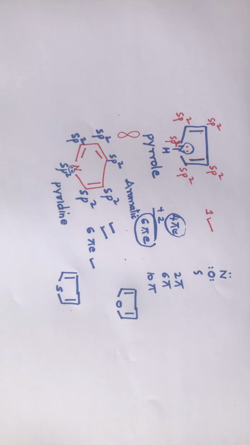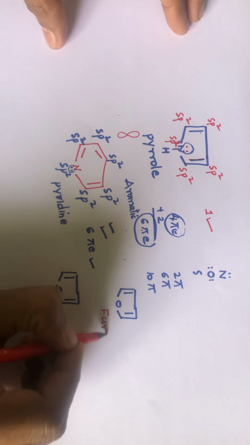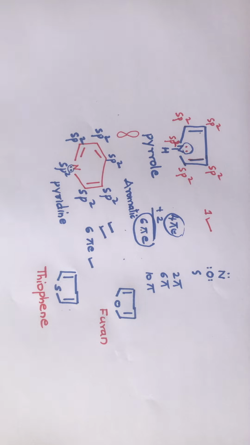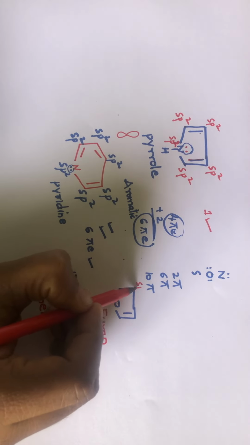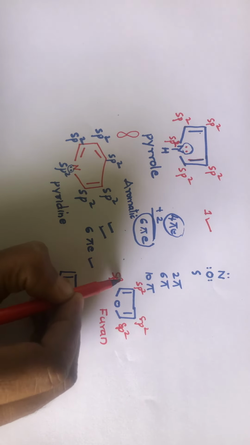Okay, so this is furan, this is thiophene. Now the molecule is cyclic. sp2, sp2, sp2, sp2.